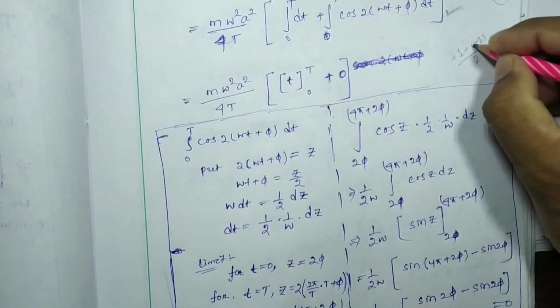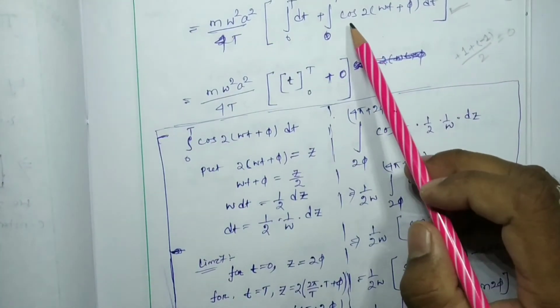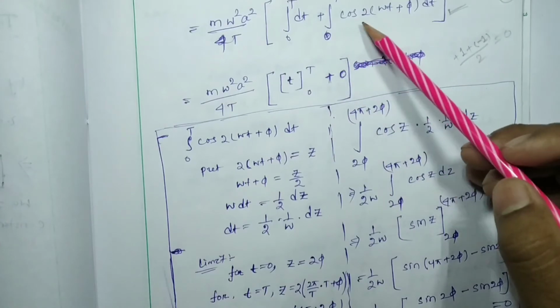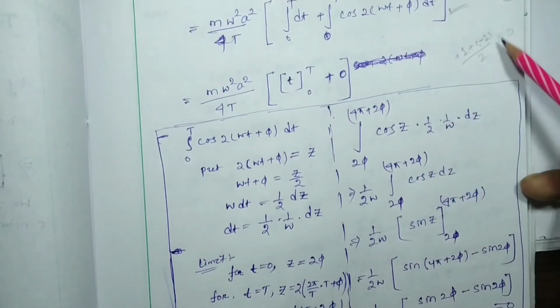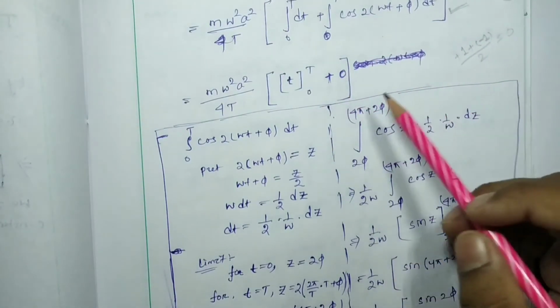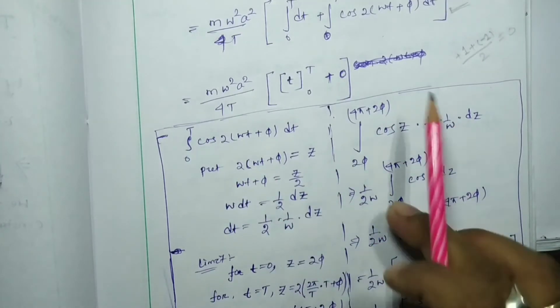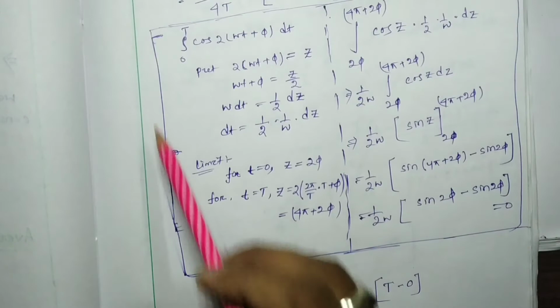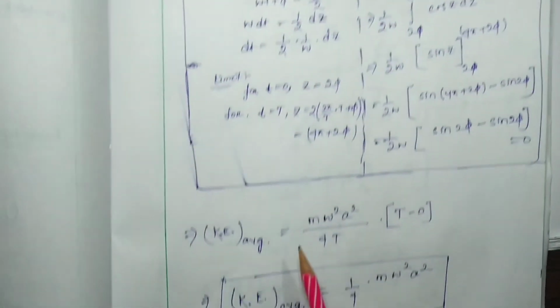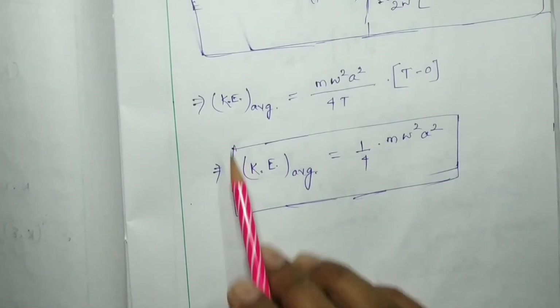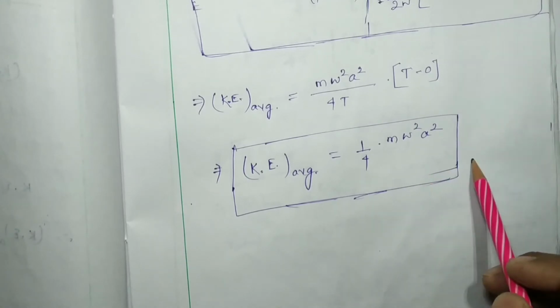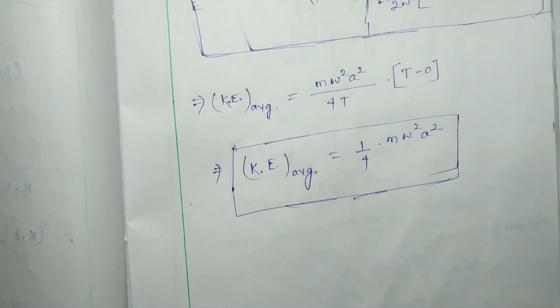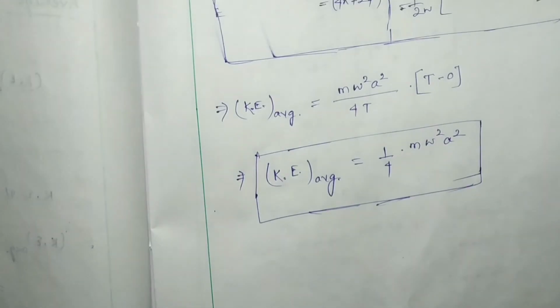Hence, whenever we try to find the average value of cos and sin, it will always be 0. So no need to write this much in your exam, but write it down in the note and put it in the box. And hence we found the kinetic energy. Okay, pause the video and write down the note.